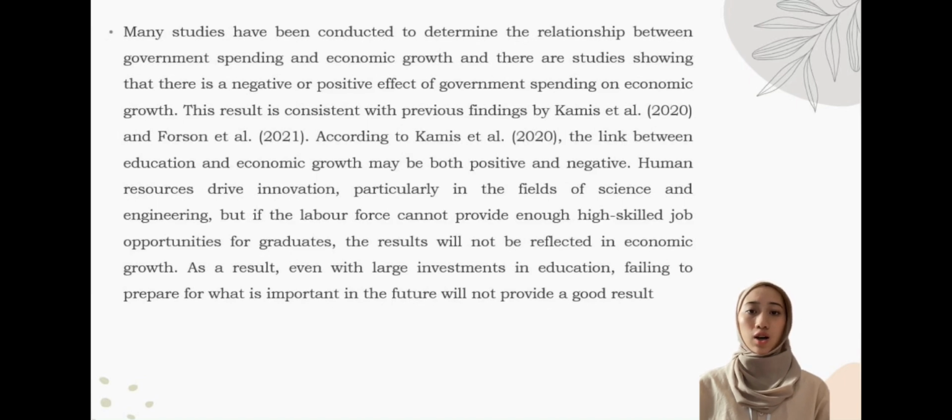Human resources drive innovation, particularly in the fields of science and engineering, but the labor force cannot provide enough high-scale job opportunities for graduates. The result will not be reflected in economic growth. As a result, even with large investment in education, failing to prepare for what is important in the future will not provide a good result.